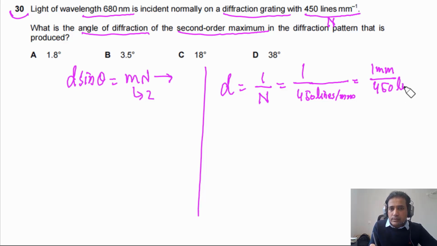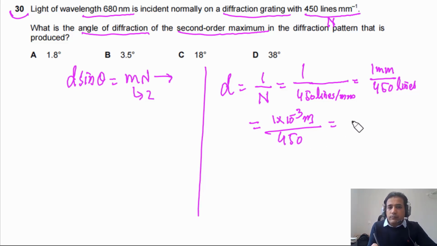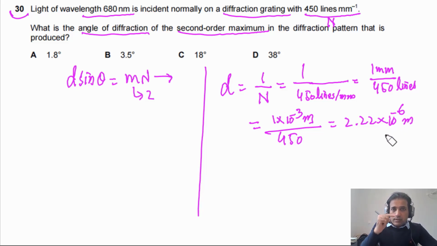We have to convert into meters. So 1 millimeter is 1 times 10 to minus 3 meters, and this is divided by 450. Now, if we simplify, we will get 2.22 times 10 to negative 6 meters. So this is the spacing between centers of two slits, the slit separation between centers of two consecutive slits.